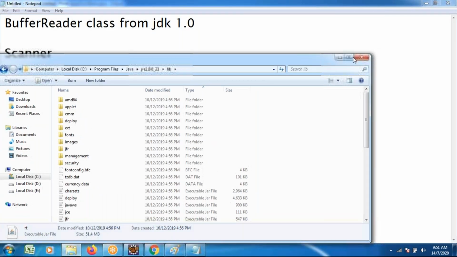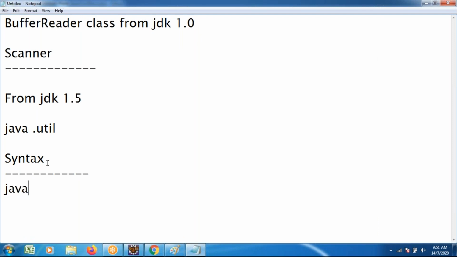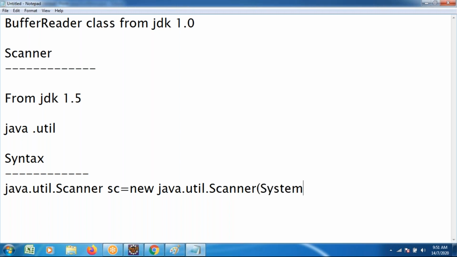That's why, from my program, the reference goes to java.util.Scanner: sc is equals to new java.util.Scanner of System.in.